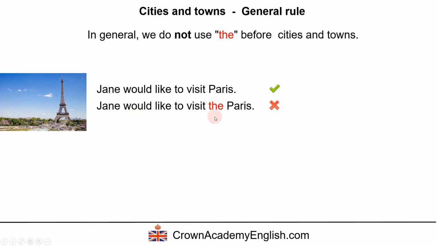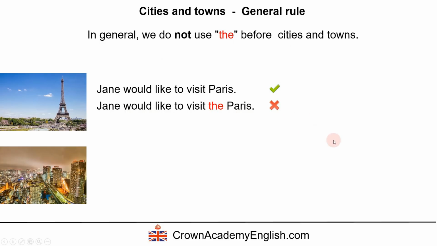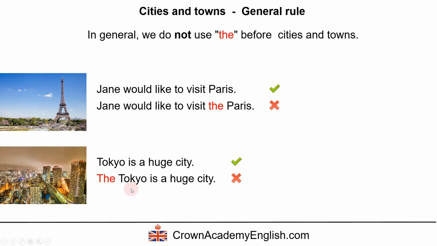Jane would like to visit the Paris. No, this is not correct in English. Another example: Tokyo is a huge city. So this is correct. And this is wrong. The Tokyo is a huge city. No, this is not correct in English.